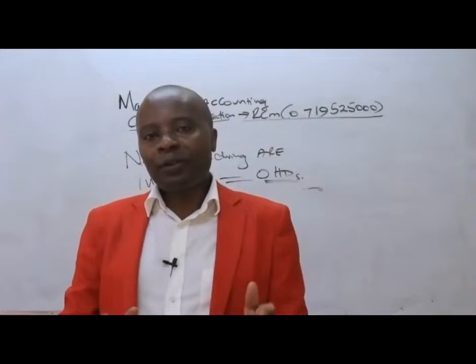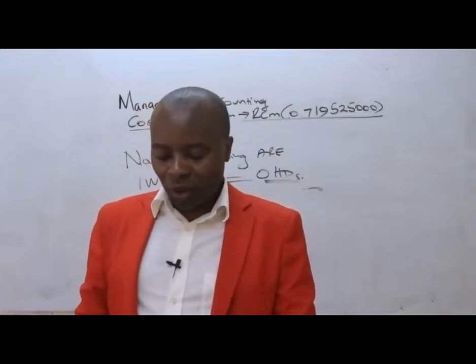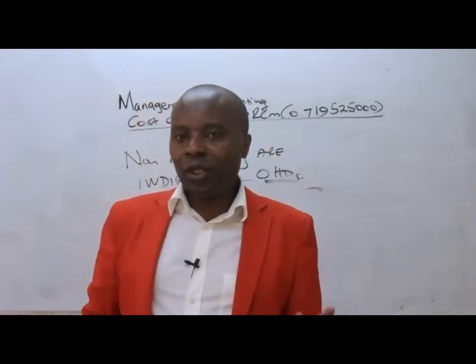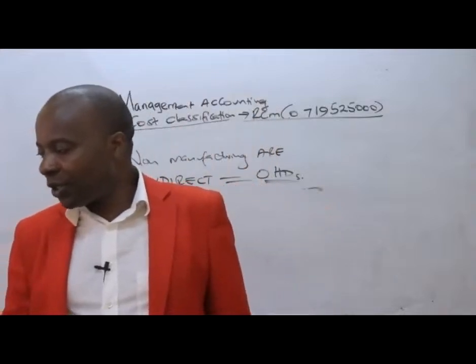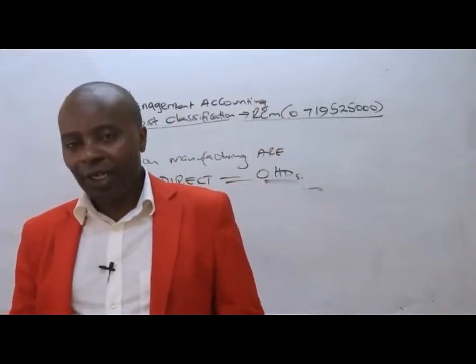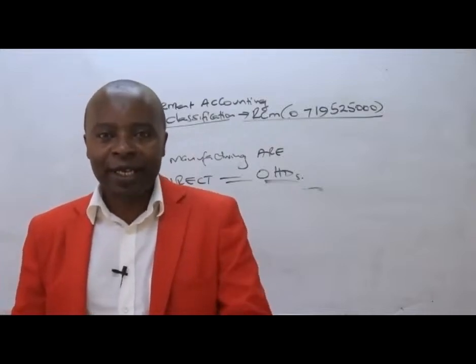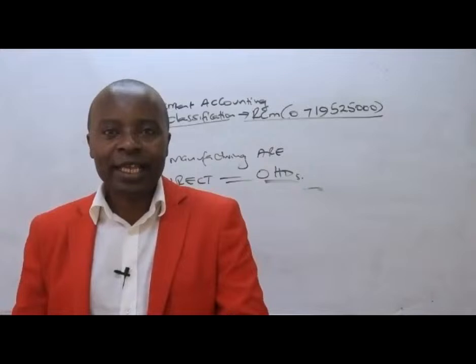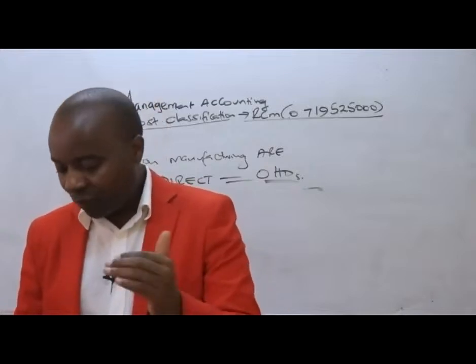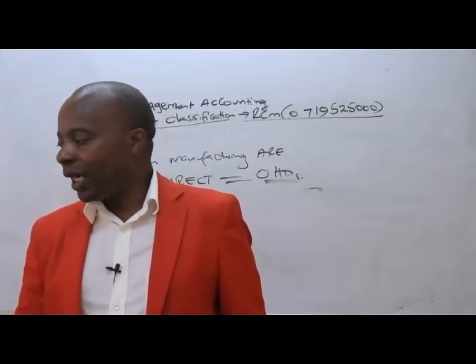As an organization, which activities are we engaging in? So the various functions like manufacturing or production, research and development, finance, administration, selling, distribution, so various activities. I hope that is clear.